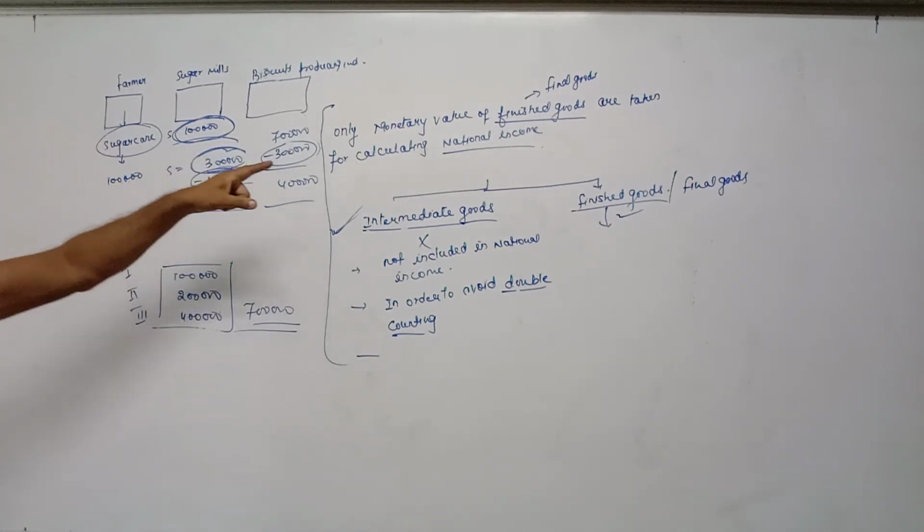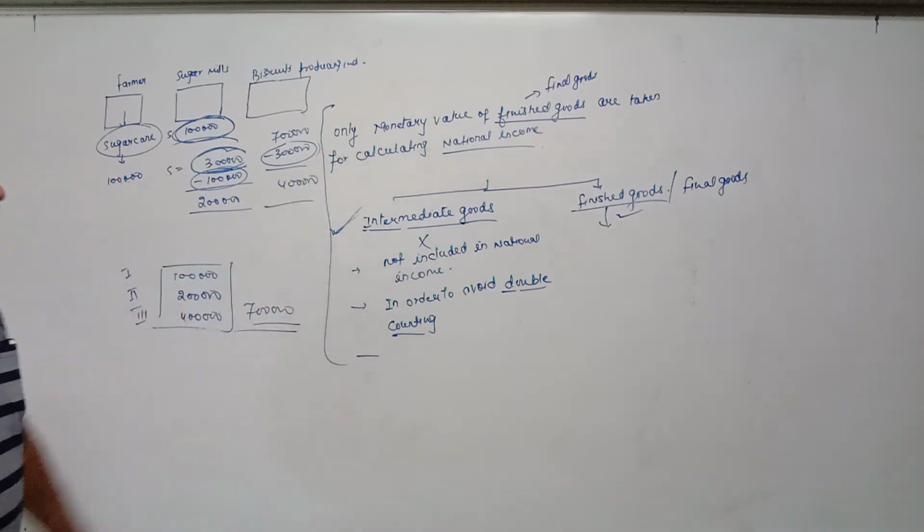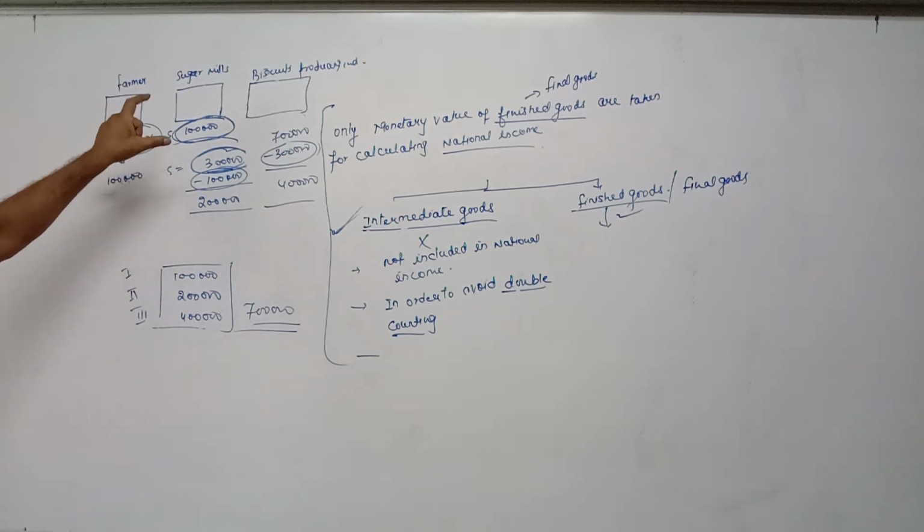So once again, before attempting the second method: only the monetary value, meaning the money value, of finished goods is taken for calculating national income. Important point. There are two types of goods, intermediate goods and finished goods. Intermediate goods are those goods which are used for further production, which means they do not satisfy the wants of consumers directly. That's why such intermediate goods are not included in national income. In order to avoid double counting, we must deduct intermediate goods from the total income earned by a particular industry.